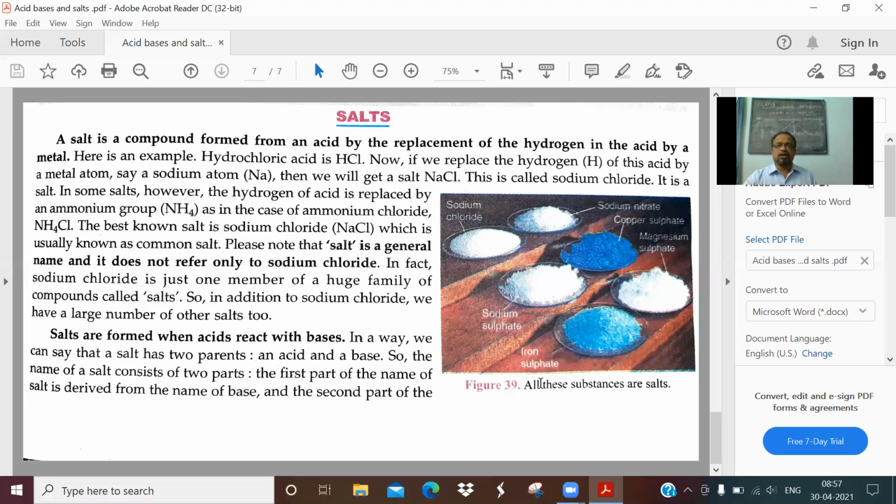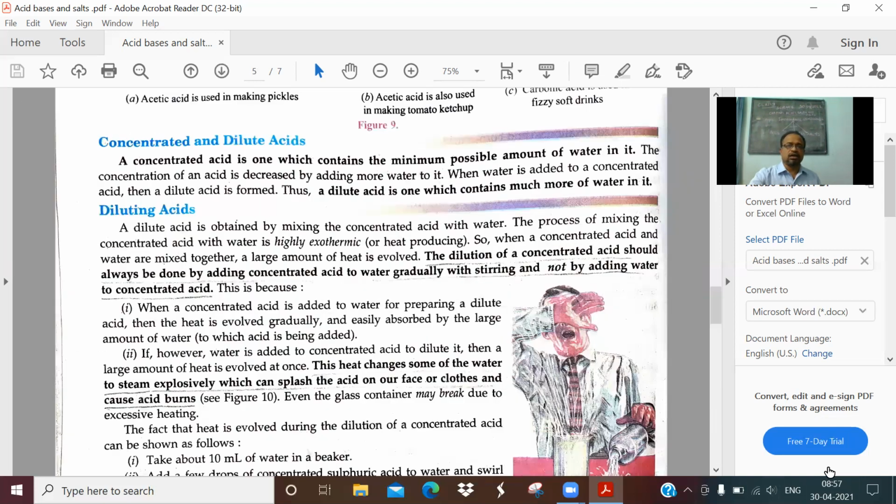So that is about the introduction of the topic, children. This is all about acids, bases, and salts in detail. Now, the introduction of this particular lesson I have completed.